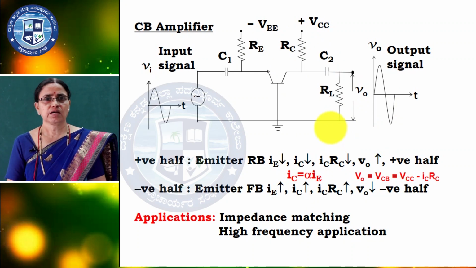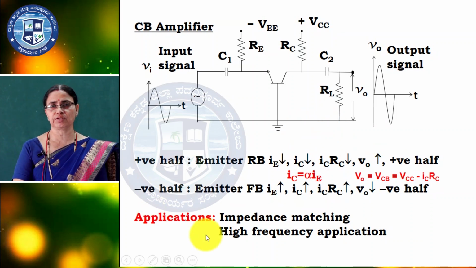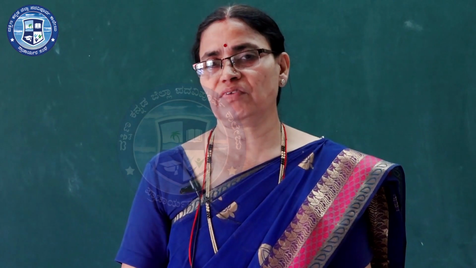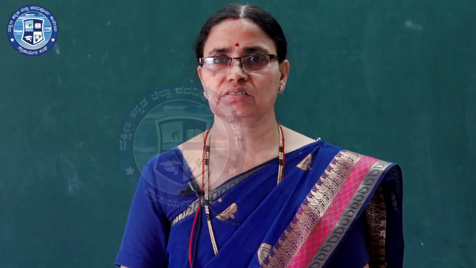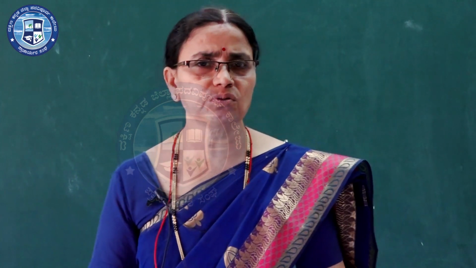And the application, here impedance matching, what I told before. Here we can connect the circuit between a low output impedance and a high input impedance. Also, we can use the CB amplifier for high frequency applications. At least you remember 2 applications.